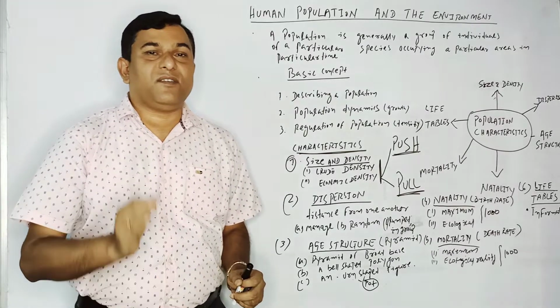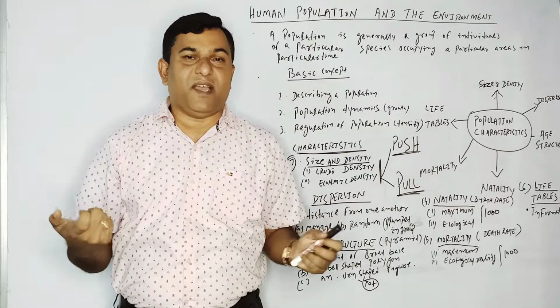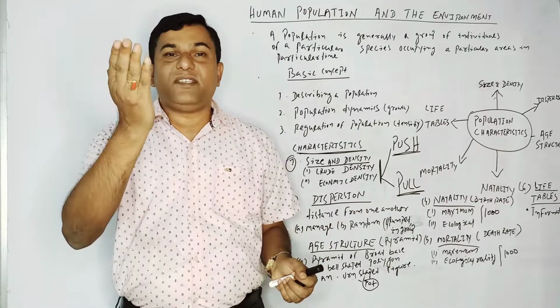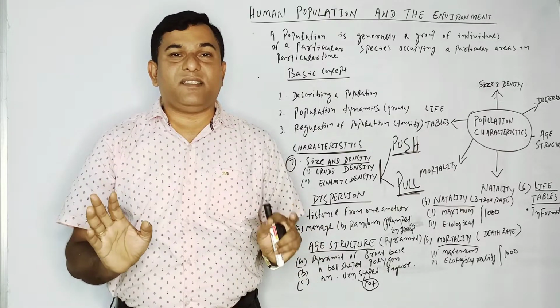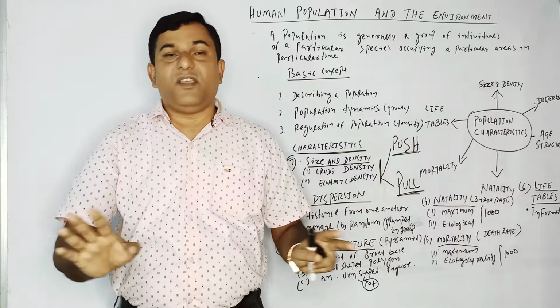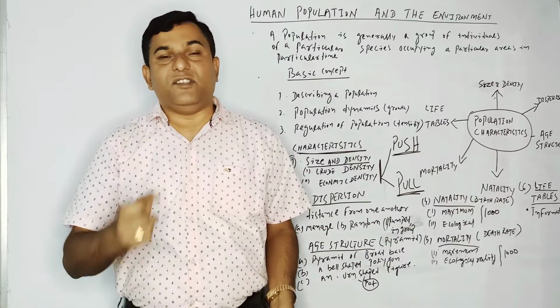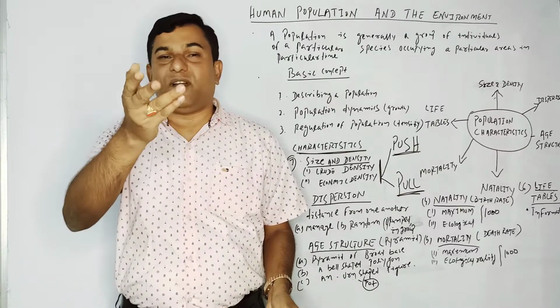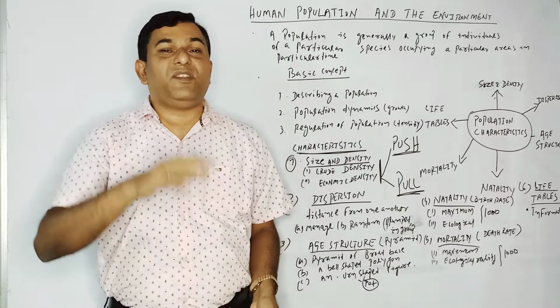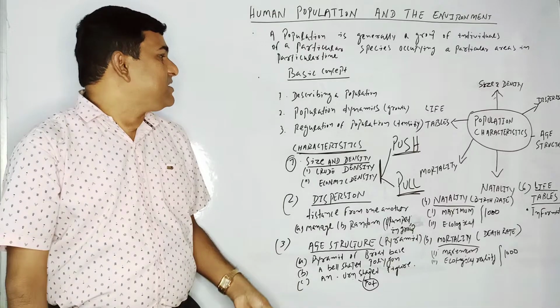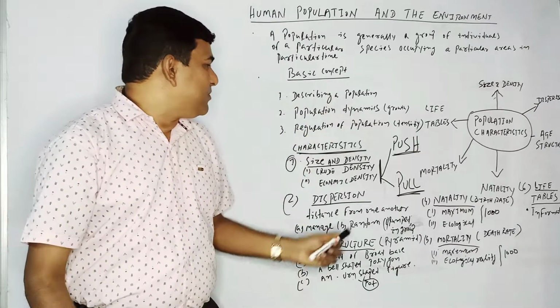As we know, excess of everything is bad. That means if population rises, definitely problems will arise. If population is stable, no problem will arise. If the population remains stable, we will not face any problem. If the population does not remain stable, we are facing so many population problems.